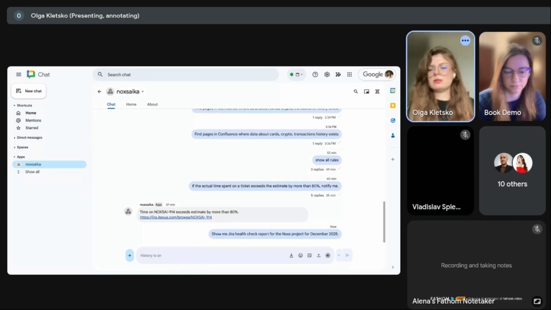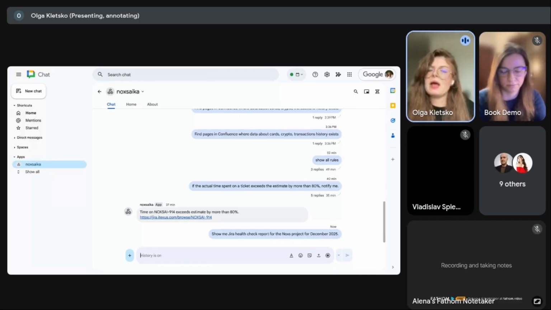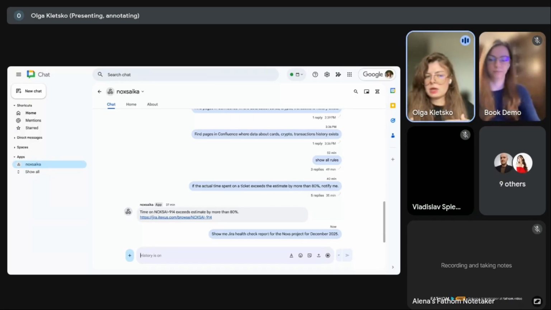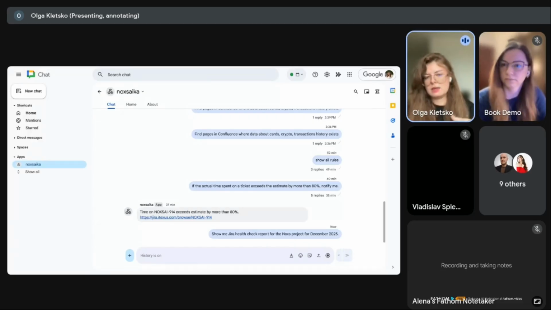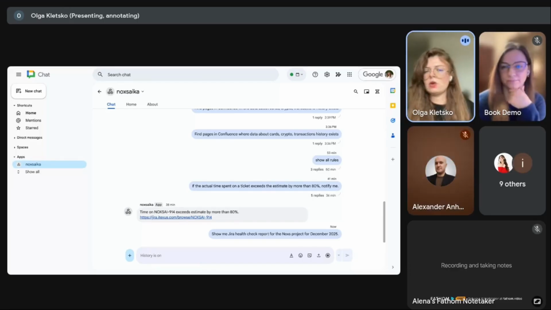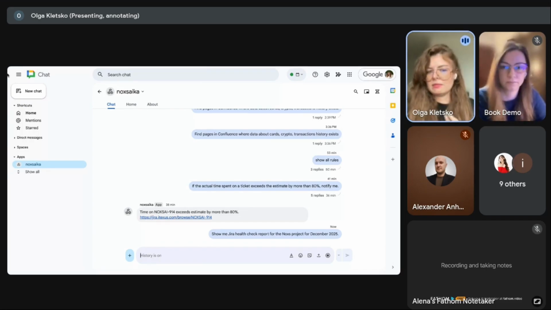And you can just quickly ask here in the messenger, please show me a report for some specific period. In our case, it's December. When I ask this question, I expect to see all possible statistics, in this case, from Jira: spent time, statistics about tickets, processes, maybe some strengths and weaknesses of my team. I would like to see individual statistics, and maybe some recommendations, ideally, on what I can do with this information.